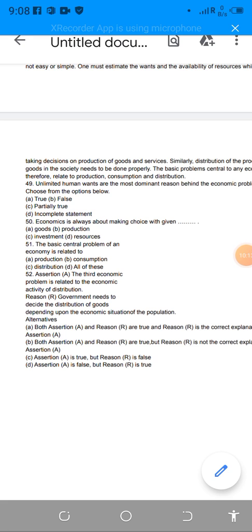Because the government needs to decide the distribution of goods depending upon the economic situation of the population, which is discussing the problem of distribution. But the activity of distribution is talking about how we can distribute the goods and services, and that depends on the capitalist also, on the government also. So many factors are there that can play a role in the distribution problem.